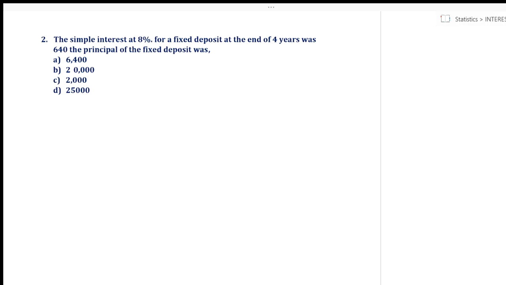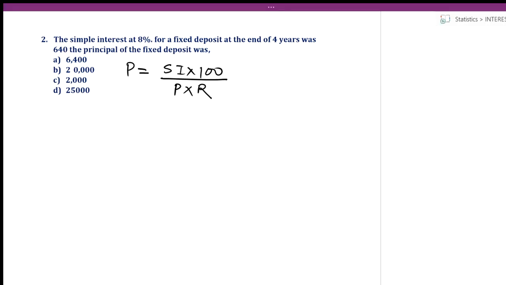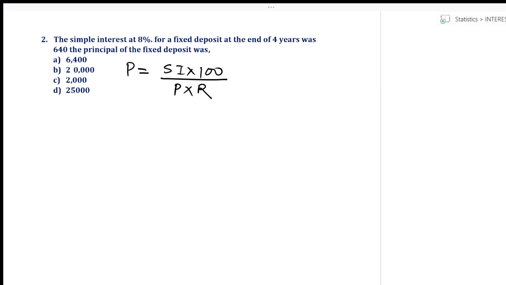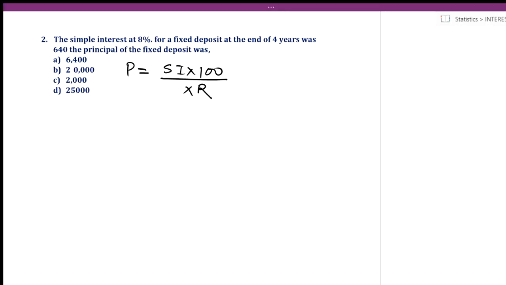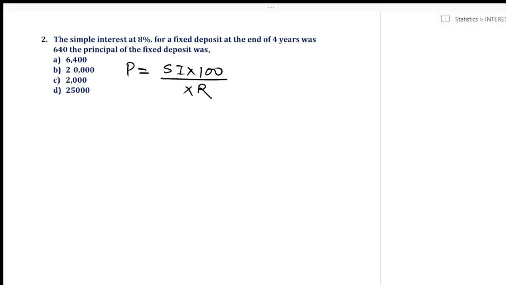So how do I find principal? Principal is nothing but the sum borrowed. And what is the formula to find principal? Principal is equal to SI into 100 upon P into, sorry, it's not P, it is N into R. Fine. SI into 100 upon N into R. What is simple interest? 640 into 100 upon the number of years given to us as 4 and rate of interest is 8. Okay. How much do I get?